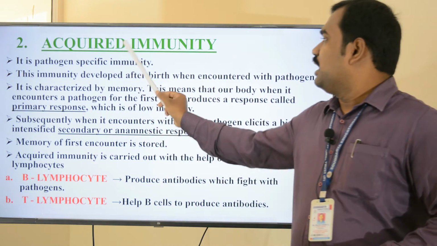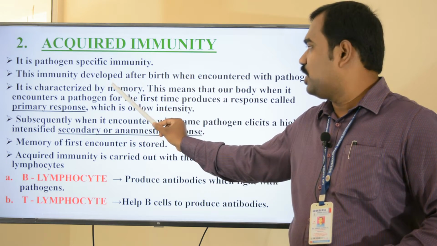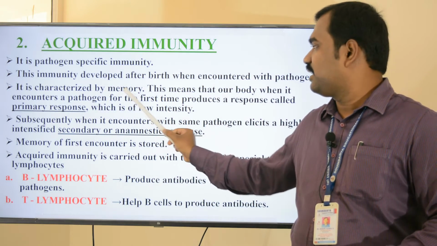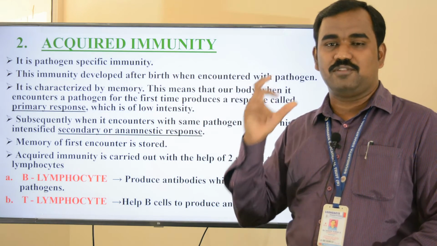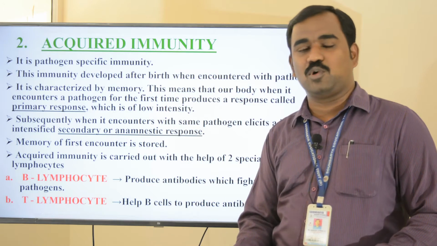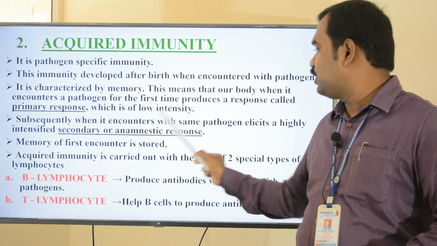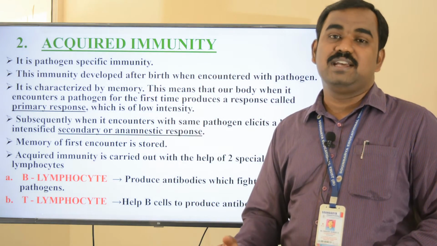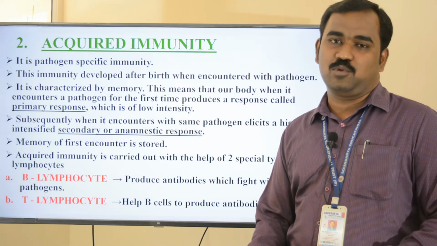I will repeat, acquired immunity is a pathogen specific immunity. This immunity is developed after birth when it encounters a pathogen. It is characterized by memory. This means that when our body encounters a pathogen for the first time, it produces a response. What do we call that response? Primary response, which is of low intensity. Subsequently, when our body encounters the same pathogen, it elicits a highly intensified secondary response, which is also called the amnestic response.